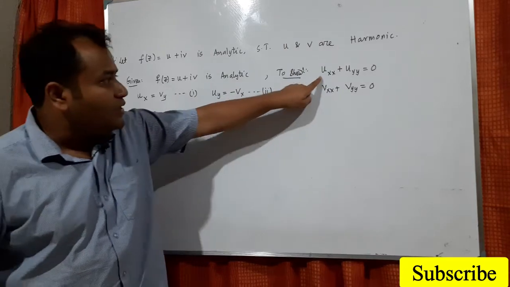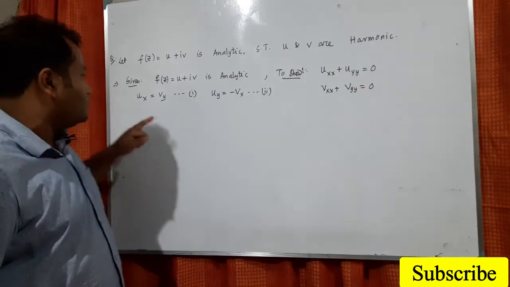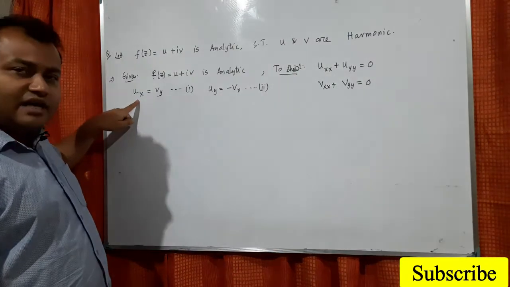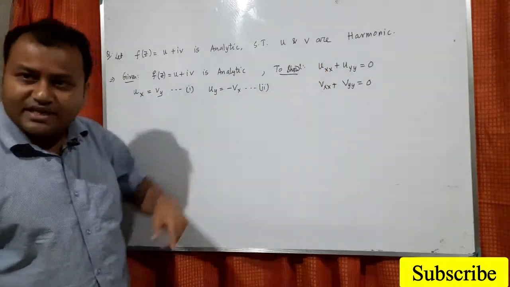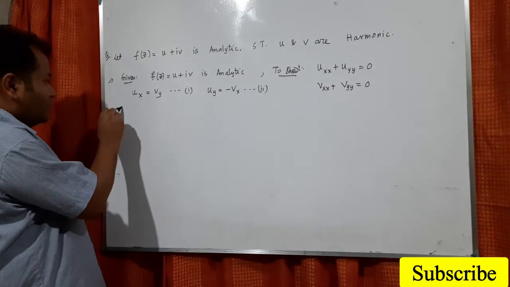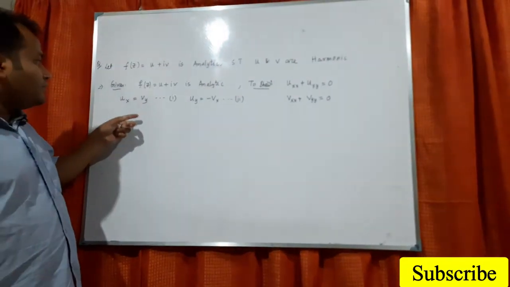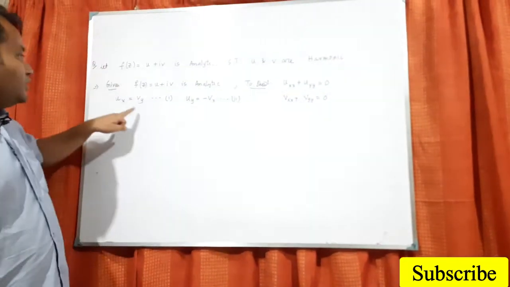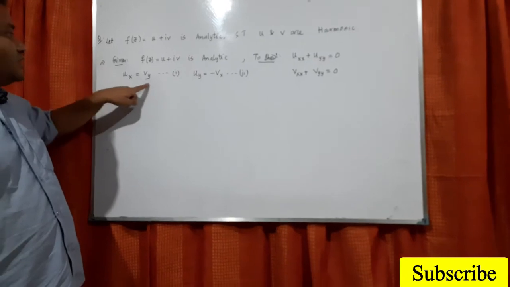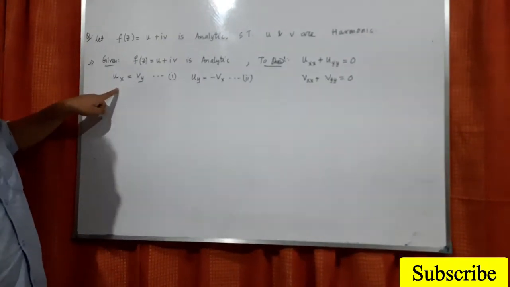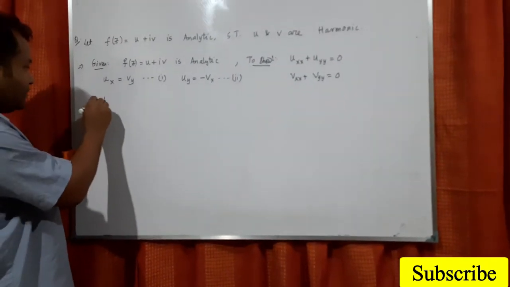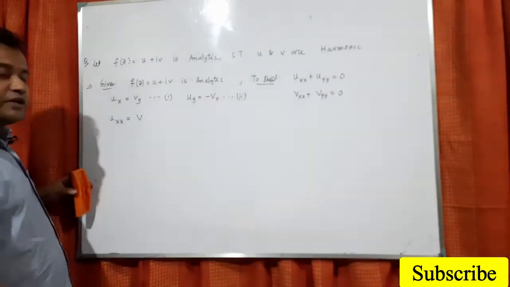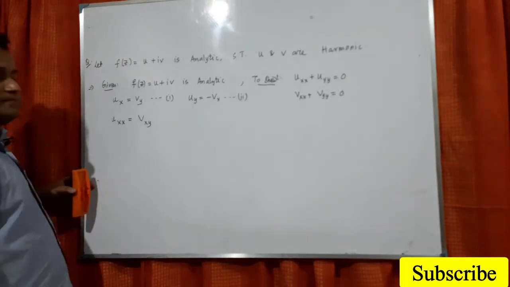Now what do you have to show? u_xx plus u_yy equals 0. So u_x is already there in equation 1. If I take one more derivative with respect to x, I get u_xx. So now we have to show u_xx plus u_yy equals 0. For u_xx, we take the derivative of equation 1 with respect to x, so u_xx equals the derivative of v_y with respect to x, that is v_yx.